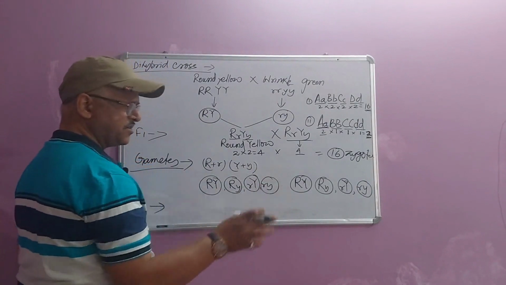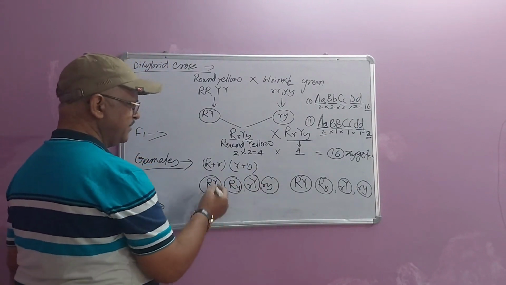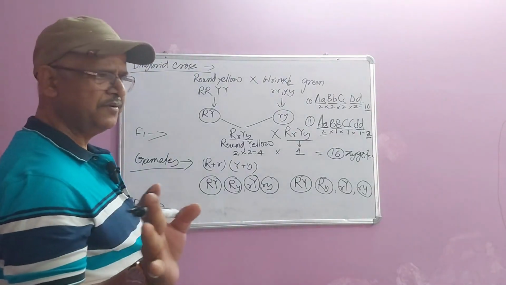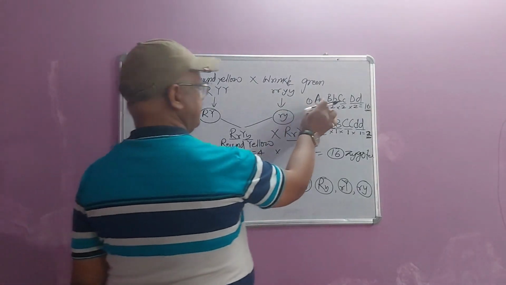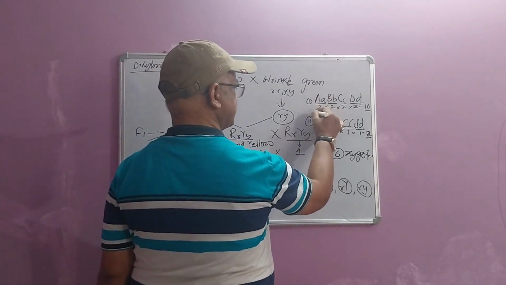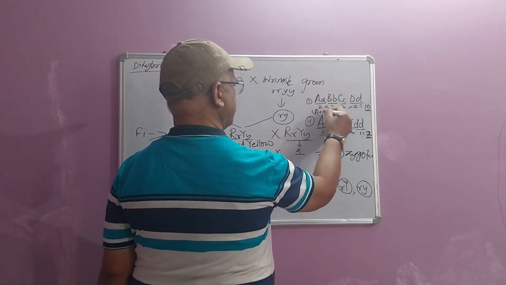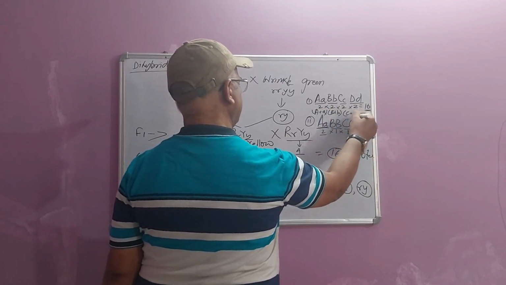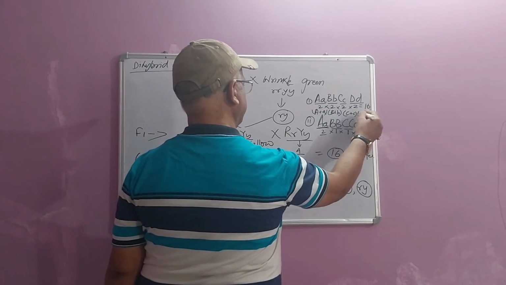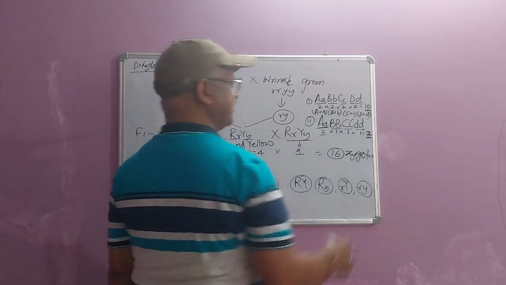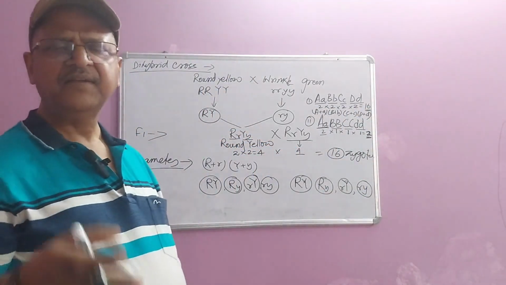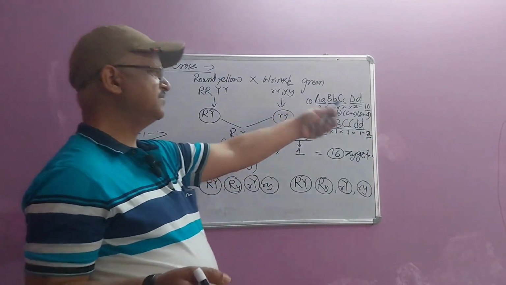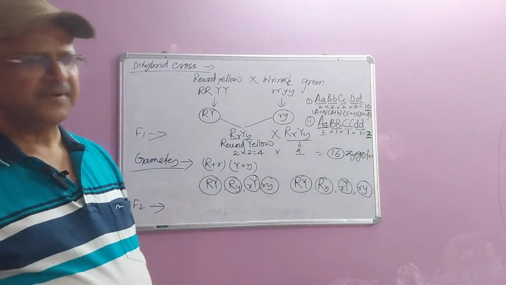To decide the nature of genotype of gamete, we will utilize this formula: A plus a, multiplied by B plus b, multiplied by C plus c, multiplied by D plus d. Erase the brackets one by one and you will find the types of gametes. It is not a problem. You will find there are 16 different types of gametes.